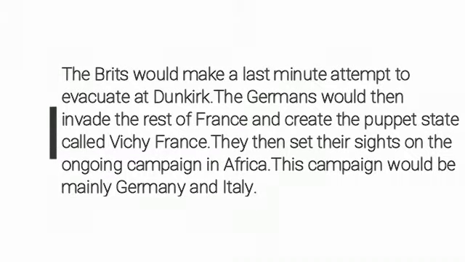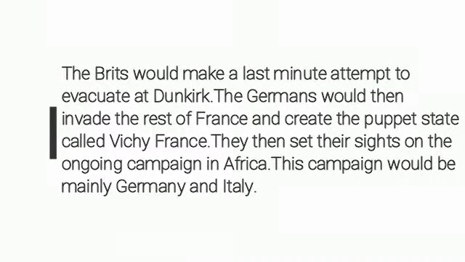The Brits would make a last-minute attempt to escape at Dunkirk. The Germans would then invade the rest of France and create a puppet state called Vichy France. Then they set their sights on the ongoing campaign in Africa. This campaign was mainly Germany and Italy.